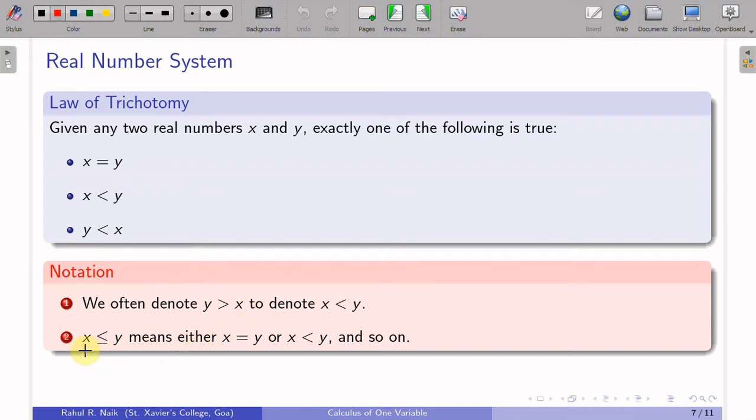Okay, so I don't have to define that. Whenever I say x less than, with this straight line under the strictly less than, it is the same as saying either x is equal to y or x is less than y. The possibility is both; since both are not possible, at least one of them is true. We don't know exactly which one. So x is equal to y or x is strictly less than y, and so on. That means the same for greater than or equal to also. So these are the laws, the predefined properties we have.